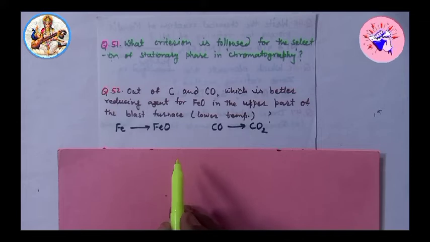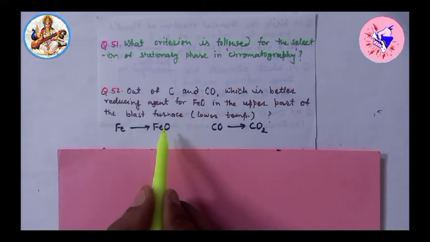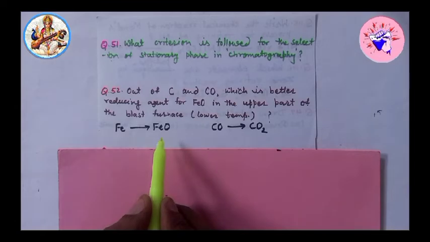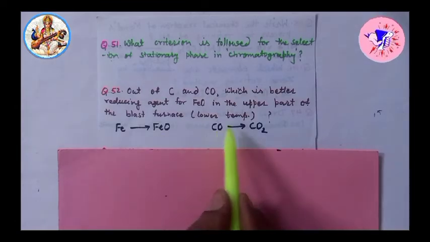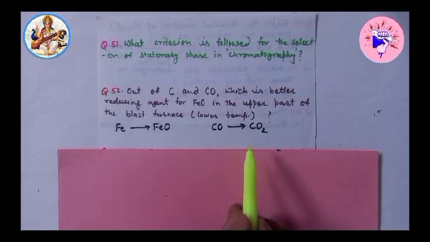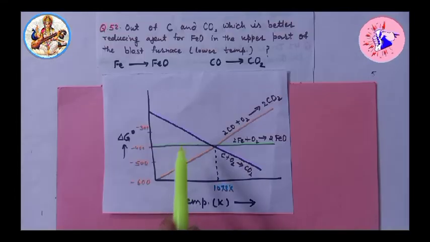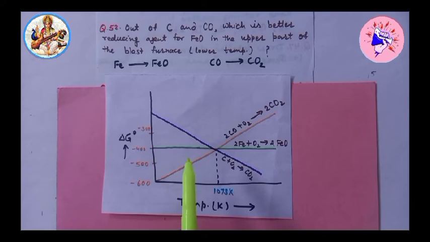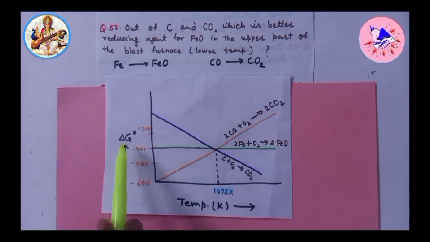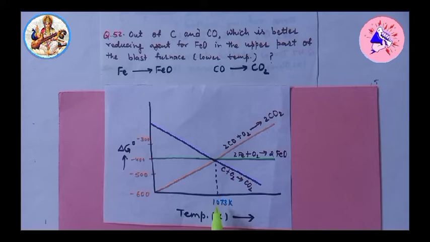Below 1073 Kelvin, delta G naught for Fe to FeO is more negative than that of carbon monoxide to carbon dioxide, which can be revealed from the Ellingham diagram. This is the Ellingham diagram, the relation between delta G naught versus temperature.